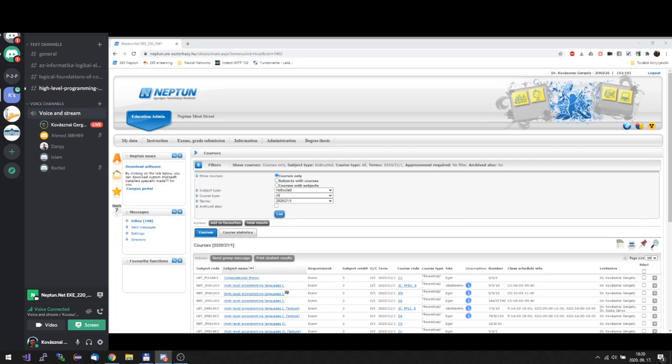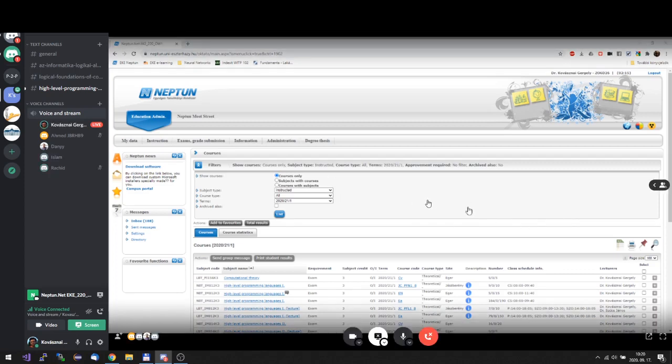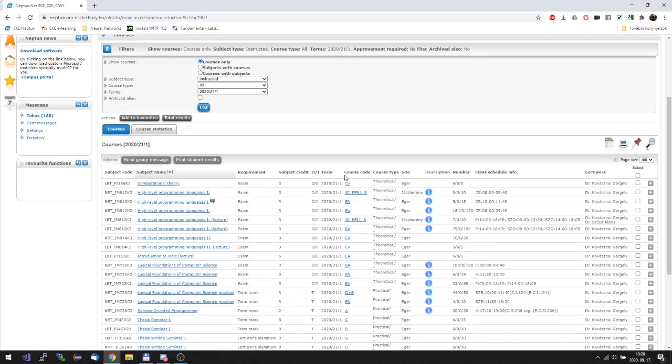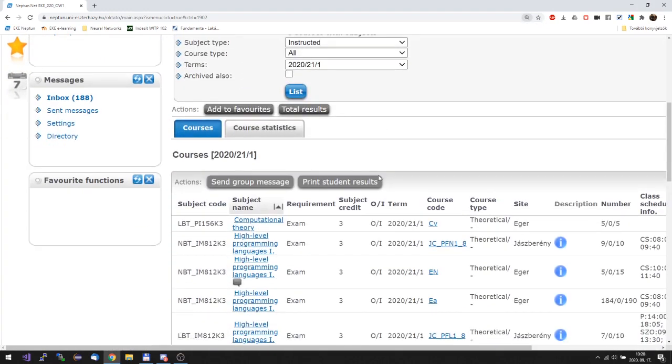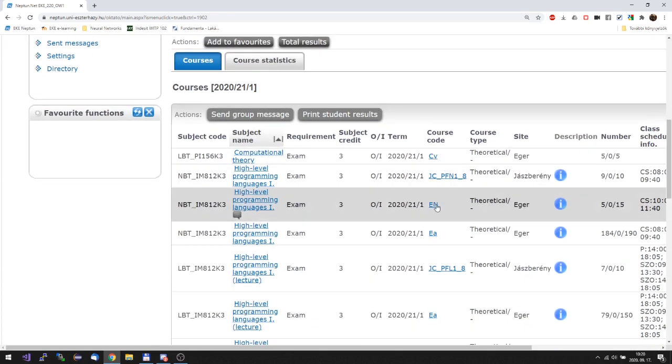So I guess you find this interface familiar. This is the Neptune system, which we love and also hate at the same time. And I just want to show you that you can find some information about all your classes here in the Neptune system. For example, here is my lecture, High Level Programming Languages 1.